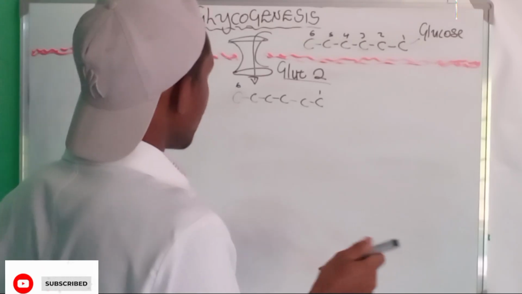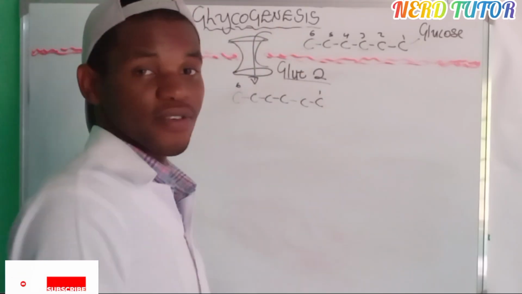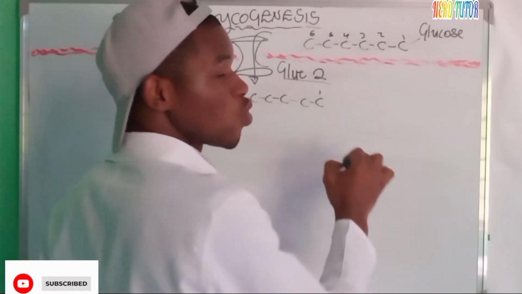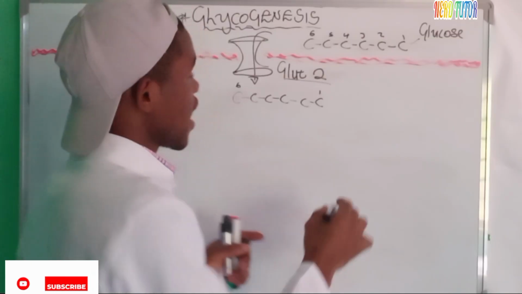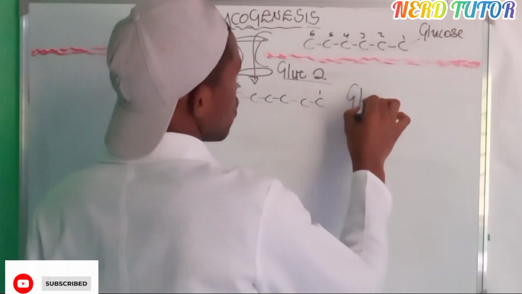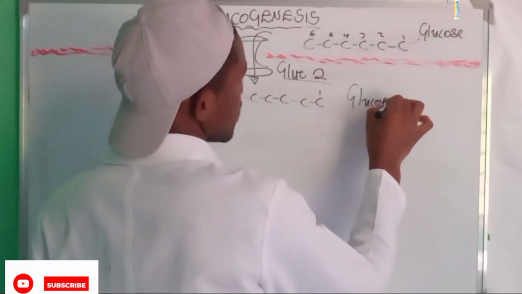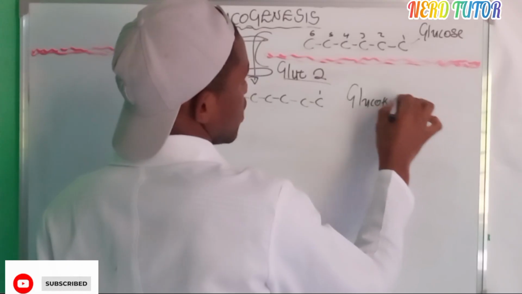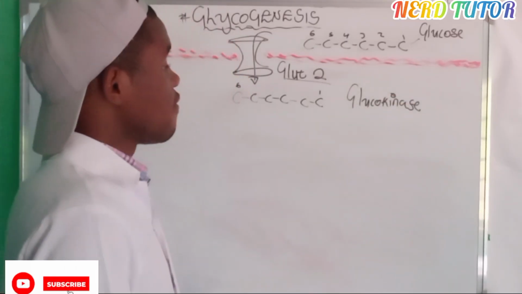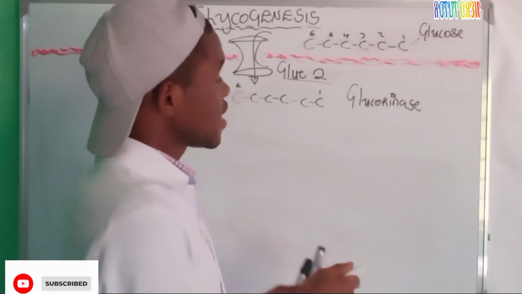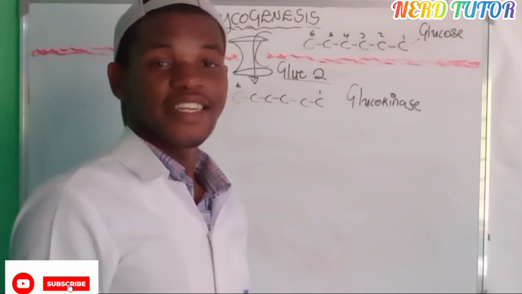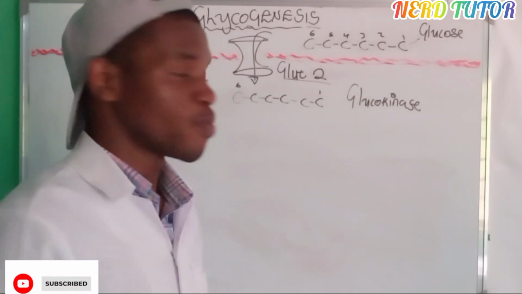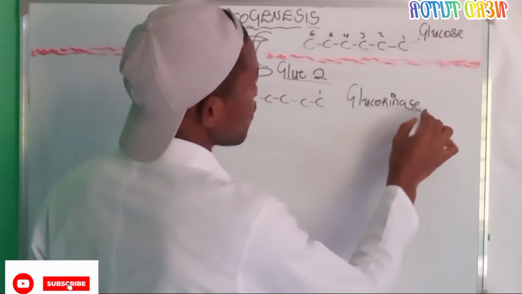Now, because we're talking about the liver cells, that enzyme we call glucokinase. Glucokinase. Okay. In our previous video, I said that a kinase is an enzyme that carries a phosphate group. So even this one is carrying a phosphate group.